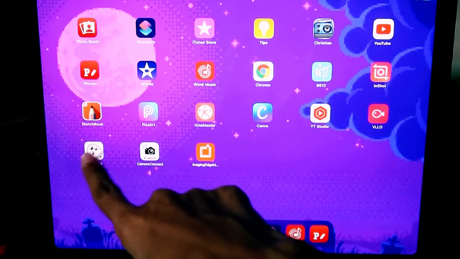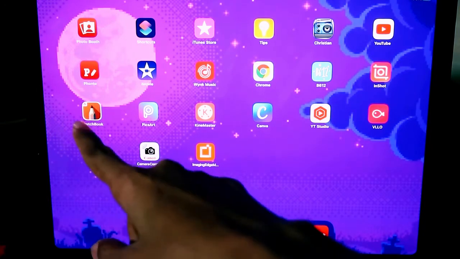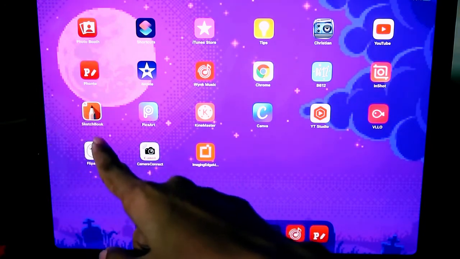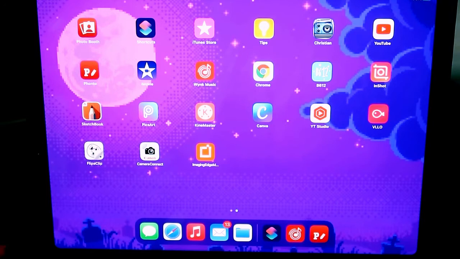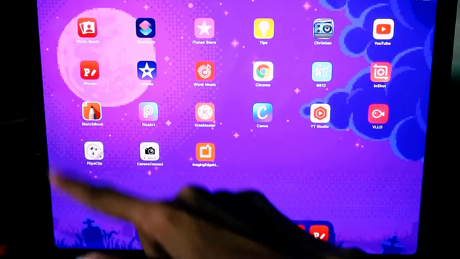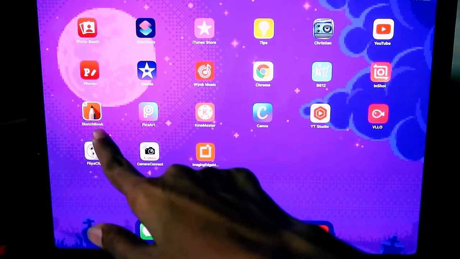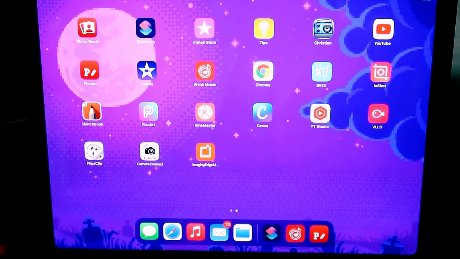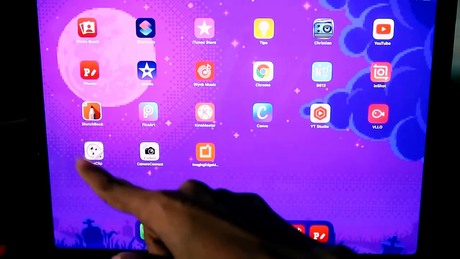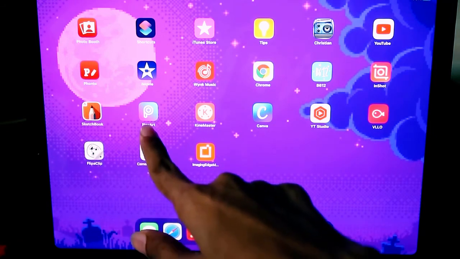And next is Autodesk Sketchbook. Okay, I use it for editing my thumbnails and also sometimes videos. Okay, if I wanted to add any text on my video, I edit the text first on Autodesk Sketchbook, and I insert that picture on my video. Okay, so Autodesk Sketchbook, and next is PicsArt.